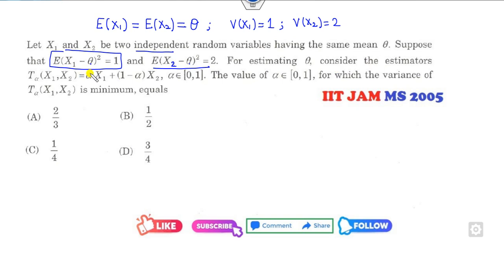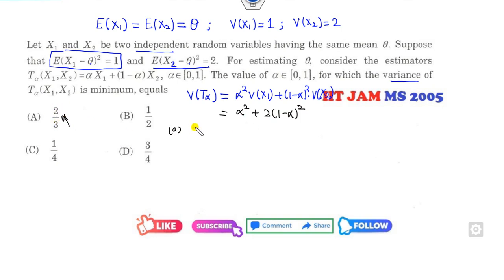Consider the estimator T alpha, the linear combination of these, for which the variance of T alpha is a minimum. So can you find the variance of this? I can simply say it's alpha square variance of X1 plus 1 minus alpha square variance of X2. I can substitute the values of the variance: plus 2 times 1 minus alpha square. Now how can you check the variance? I can check with the options. If alpha is 2 by 3, and I substitute here, it is 4 over 9 plus 2 over 9, so it's 6 over 9, that's 2 over 3.